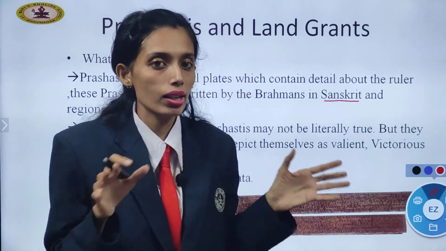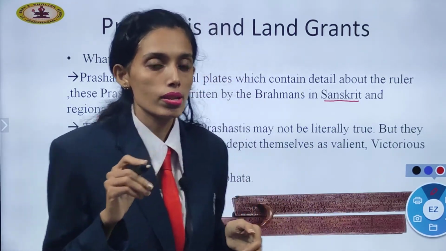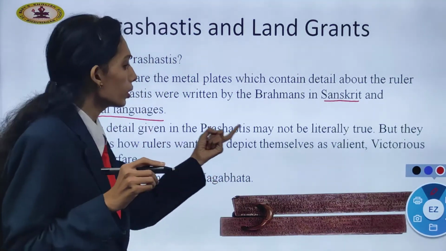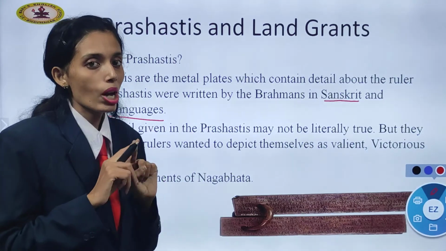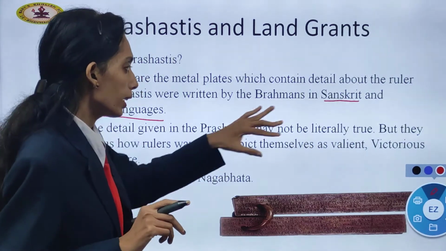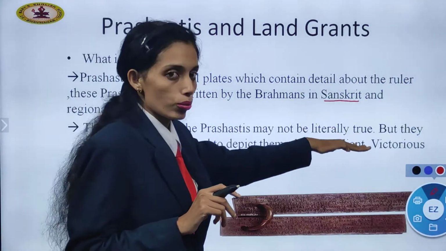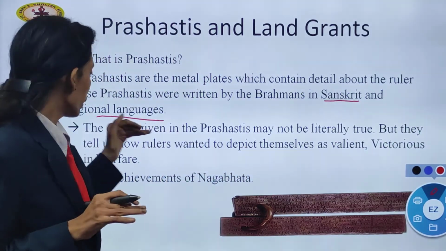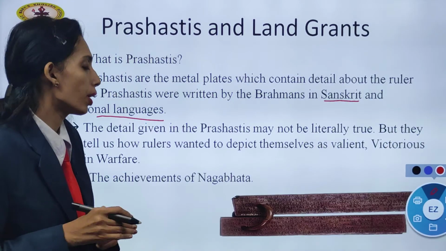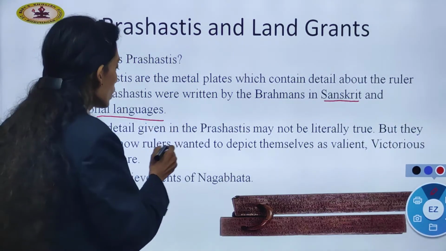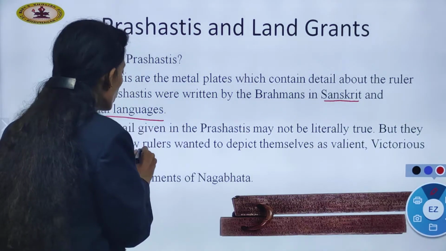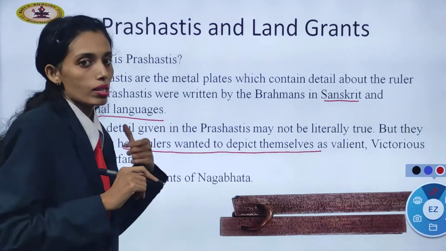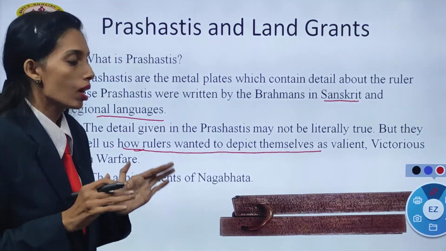So the details given in the Prashastis cannot be purely true; some facts will be right, some facts are not. But they tell us how rulers wanted to depict themselves.